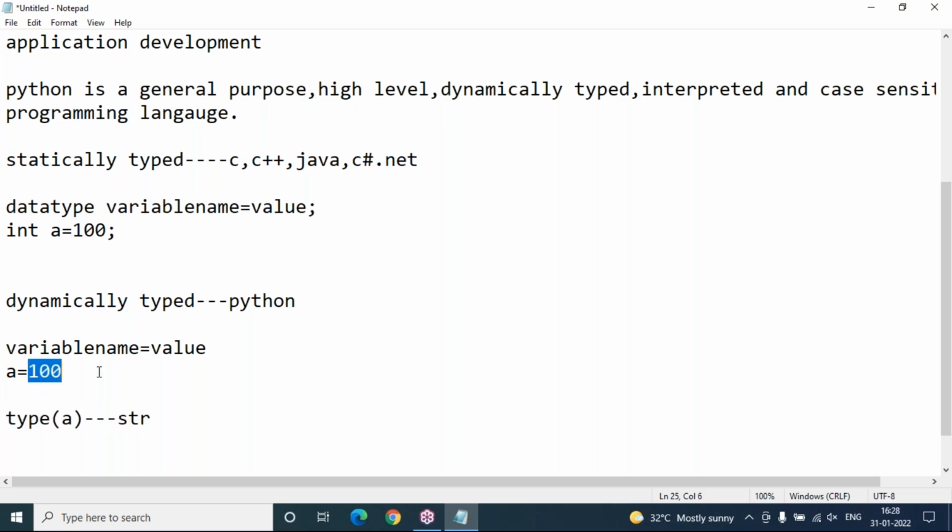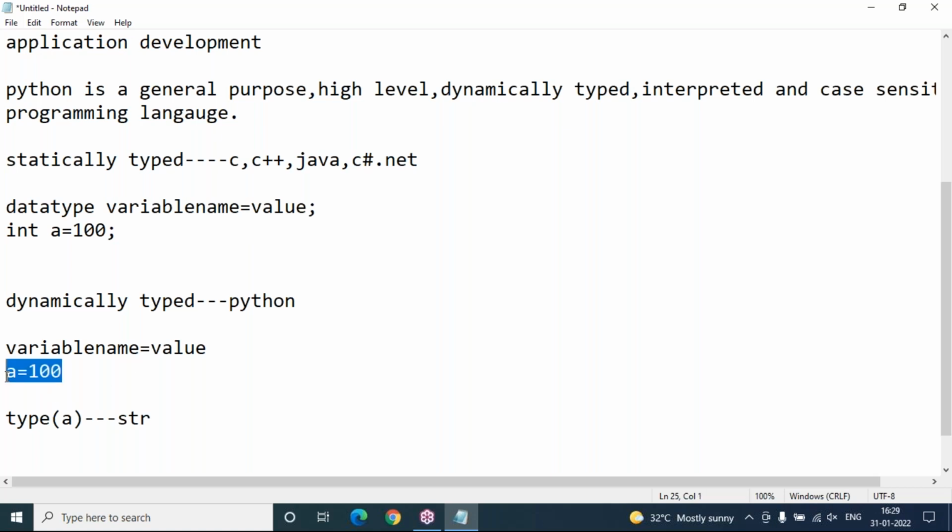So you should only focus on your value, what you want to assign, and the remaining things will be taken care of internally. What data type should be assigned for this variable A will be assigned clearly. And it doesn't mean that Python does not support data types. For your kind information, Python supports lots of data types. The only thing is, at the time of writing a script, you will not decide a data type. Who will decide? Python will decide internally based on your provided value.